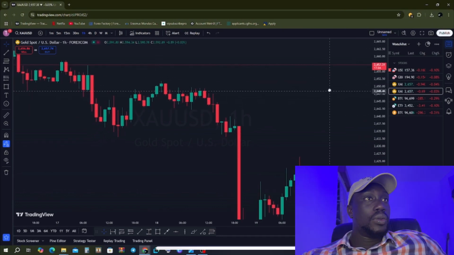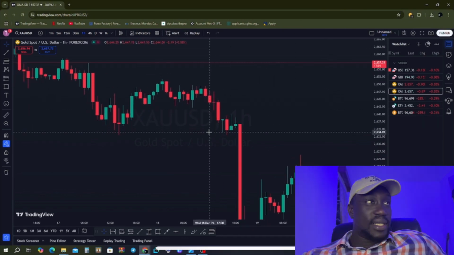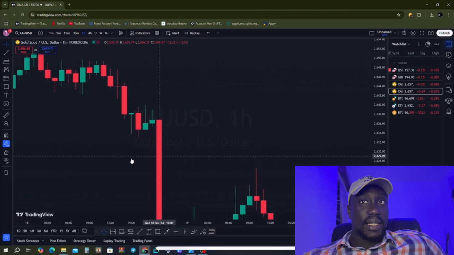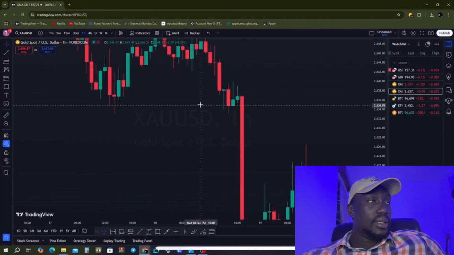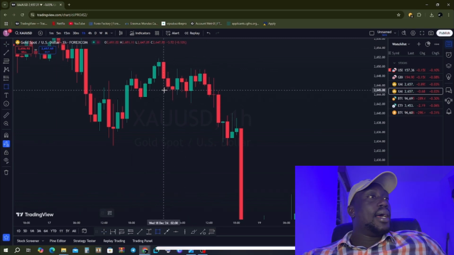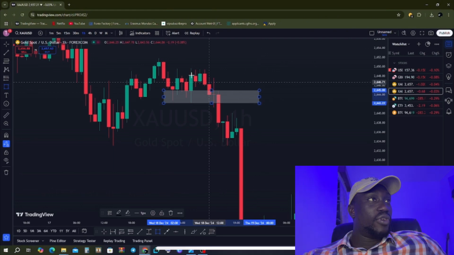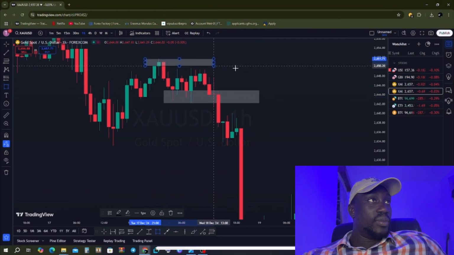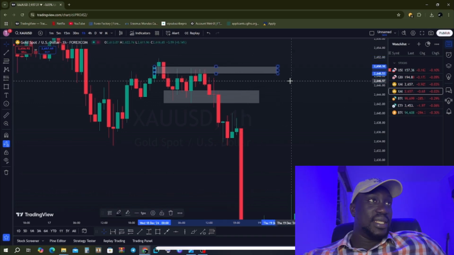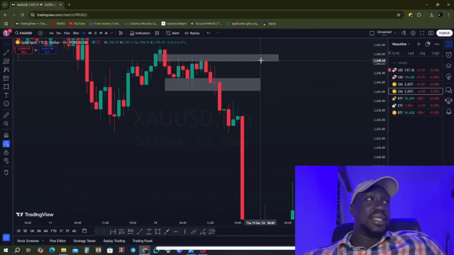All right, so like I said, the New York session starts at 12 o'clock GMT. So it means this candle started the New York session, right? That candle started the New York session. Yeah, this particular candle started the New York session, right? And we can see that there was some form of disturbance there. We can put it here, or we can drag this here. I mean, since this is the immediate one, we can drag this here.